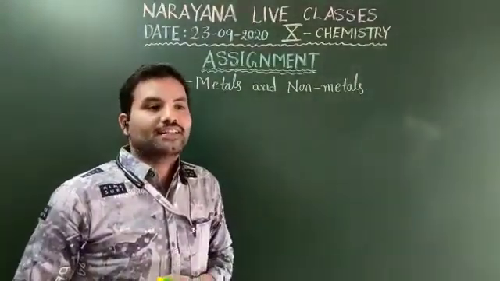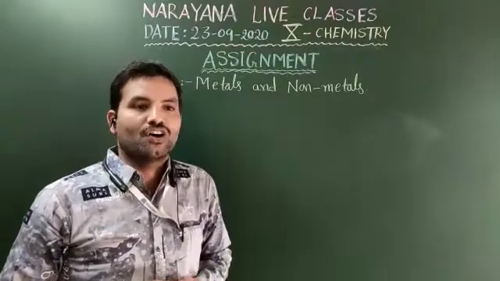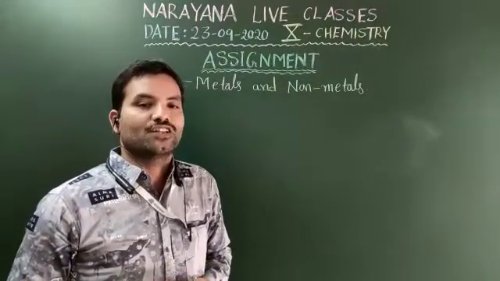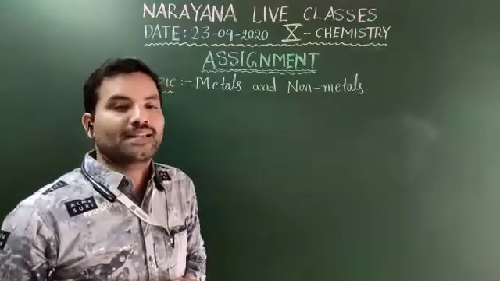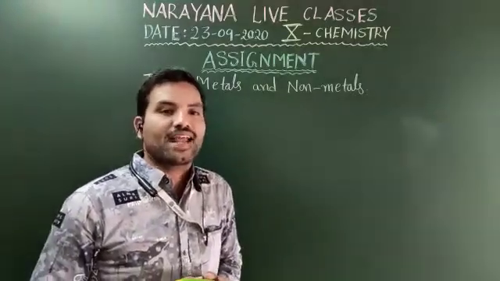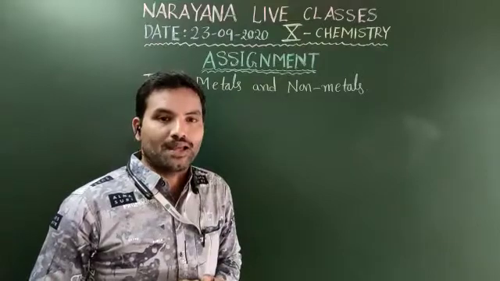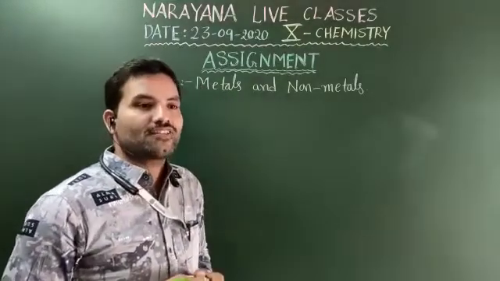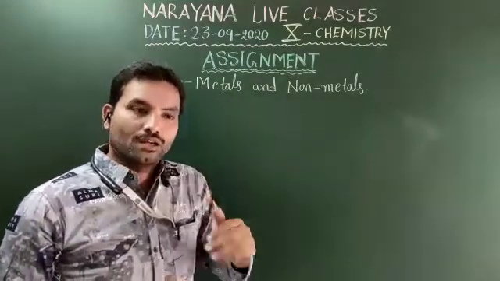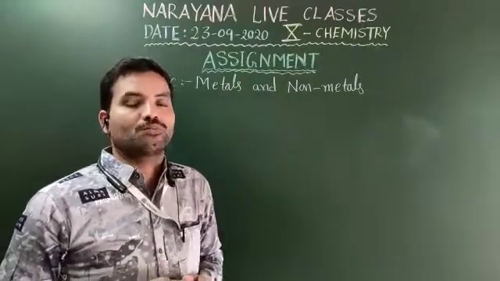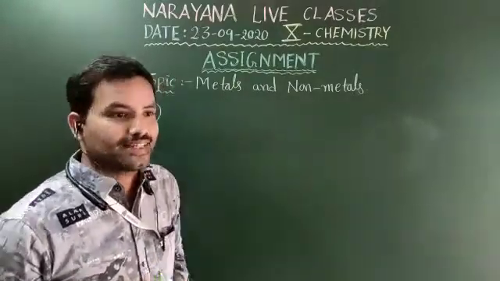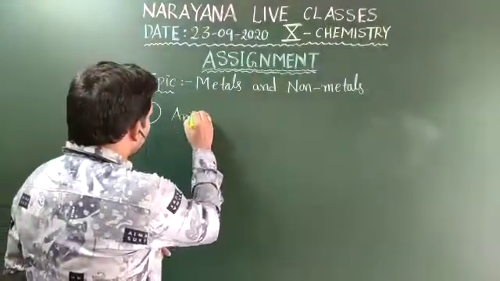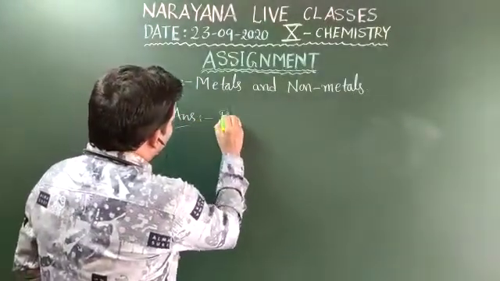The metals at the dash of the reactivity series are often found in a free state. You know that in the reactivity series, we arrange the metals in the decreasing order of reactivity. The metals at the bottom of the reactivity series, the bottom of the activity series, are often found in free state. The answer for the fifth question is the bottom of the reactivity series.